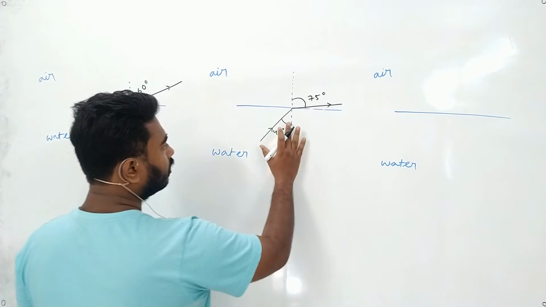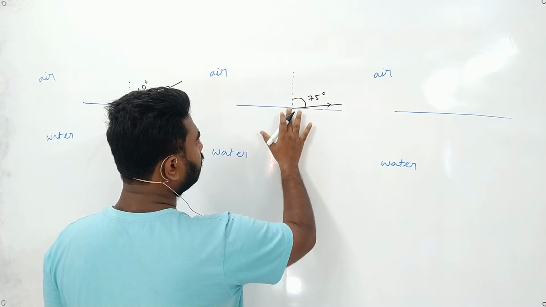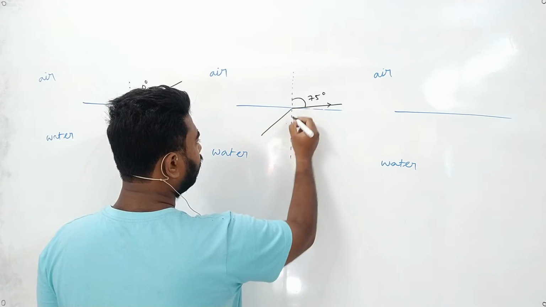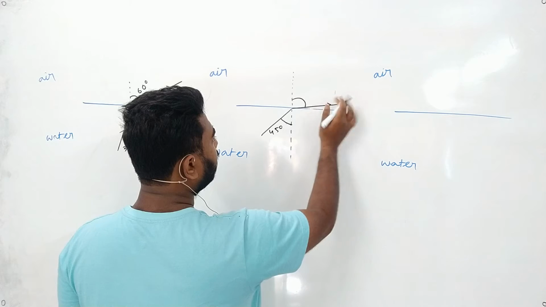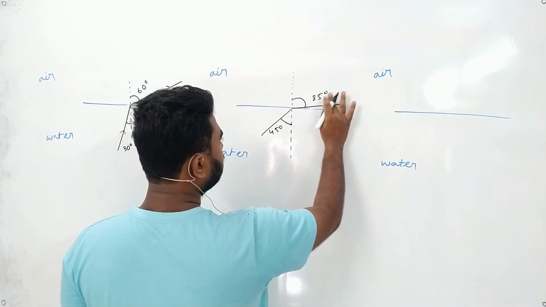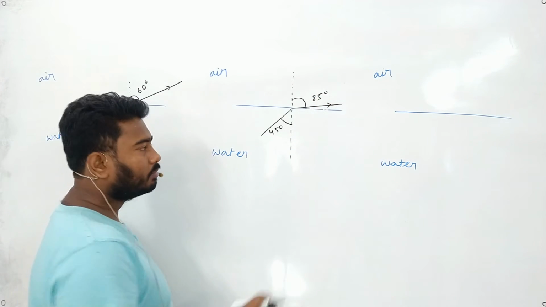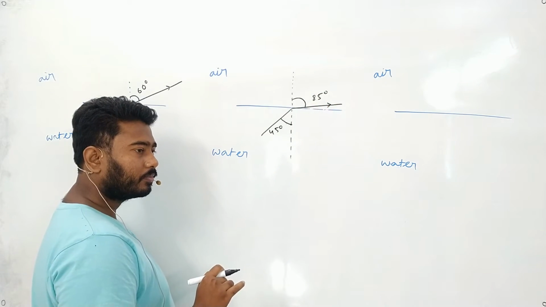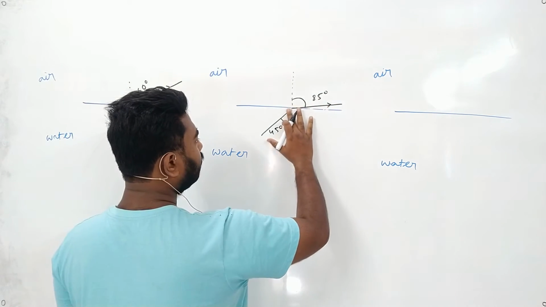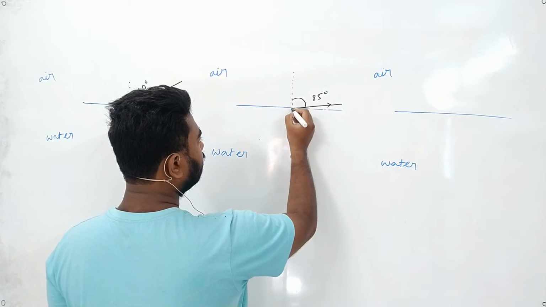Okay. Now if I make this angle more than 40 degree, suppose this angle is 45 degree, can it be 85 degree? Suppose, it must be more than 75. So I am taking, can it be 85 degree? Yes, sir. Okay. What will happen if I increase this angle?